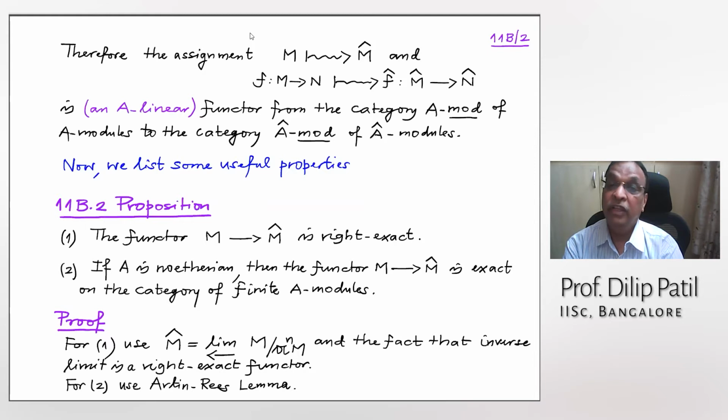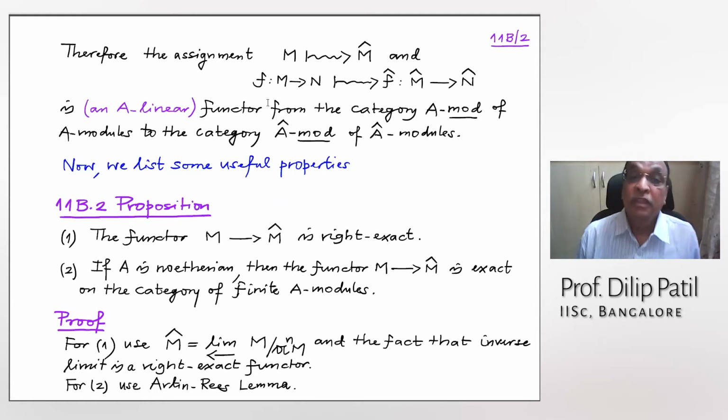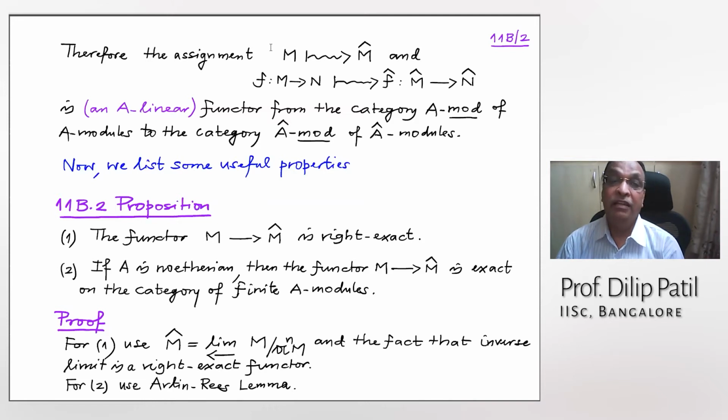The functor is A-linear, from the category of A modules to the category of A cap modules. Here also we will have to check many things. For example, you have to check that if F is identity, F cap is identity. If F and G are two maps and the composition makes sense, then the cap of G composed with F is G cap composed with F cap. All these are built into saying that it is functorial. And A-linear functor means whenever you have an A-linear map here, it will go to an A-linear map here. So on the morphisms, it is A-linear.